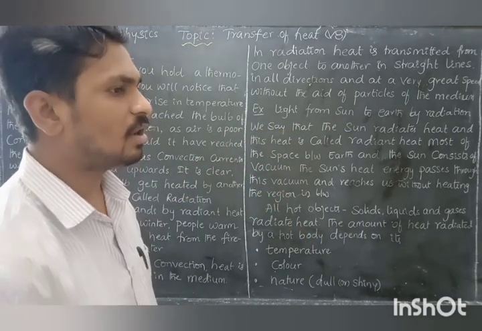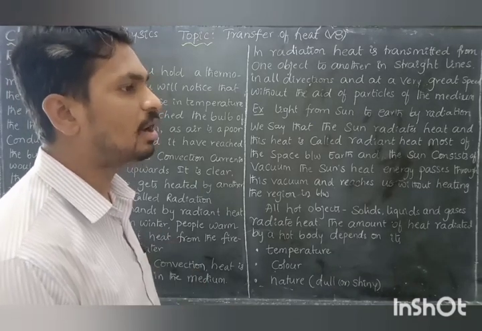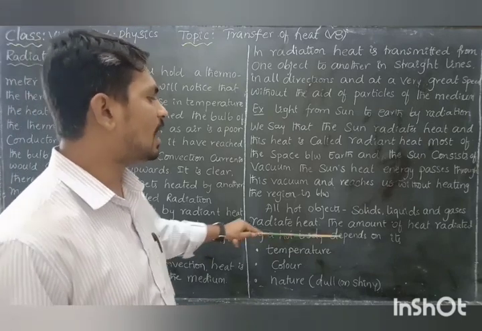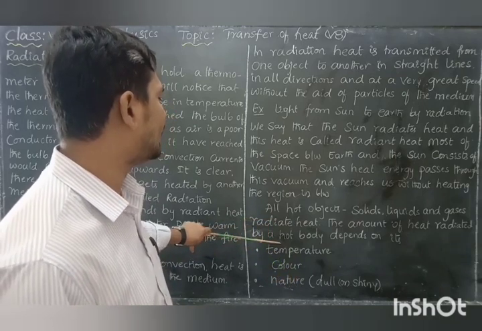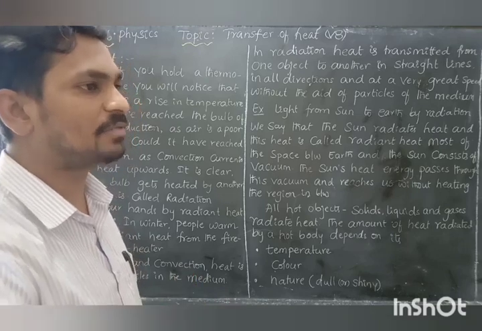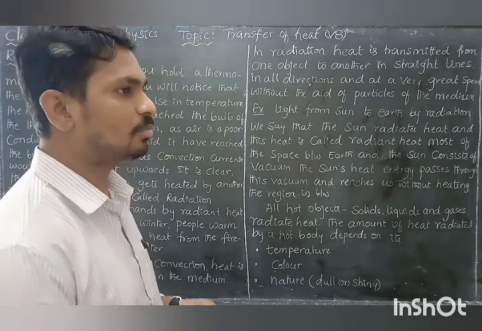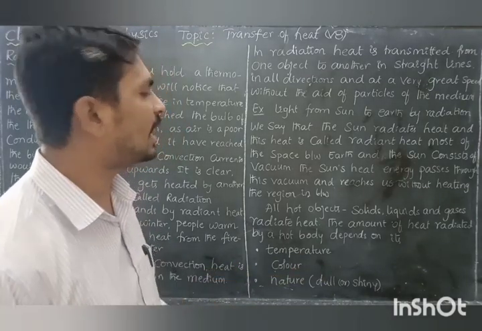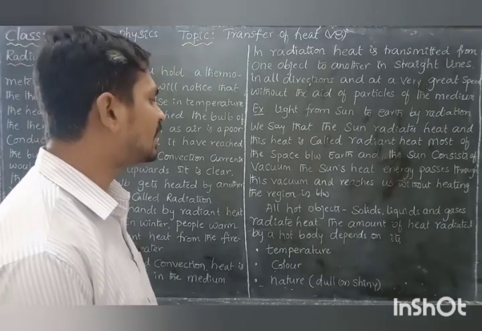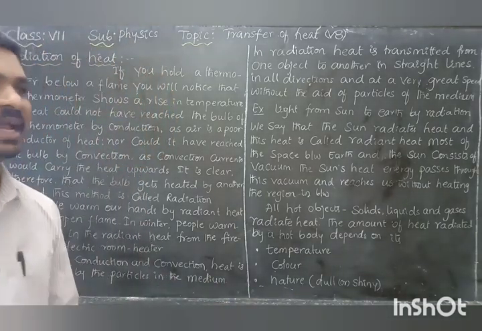Not only the sun: all bodies, whether solid, liquid or gas, if hot, emit or radiate heat. The amount of heat radiated by a hot body depends upon the temperature. The more the temperature, the more heat is released. It also depends upon the color, what type of color it is, and on the nature, whether it is dull or shiny.